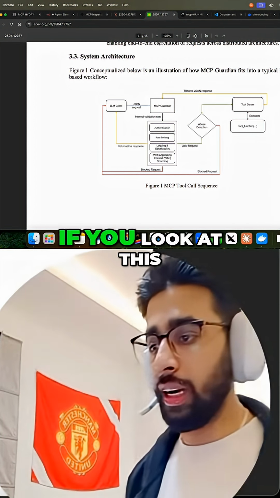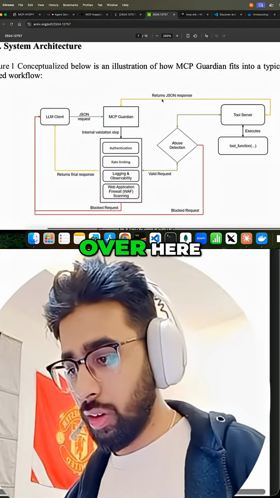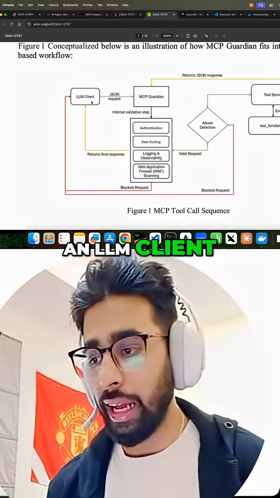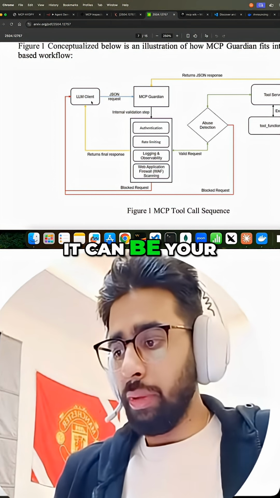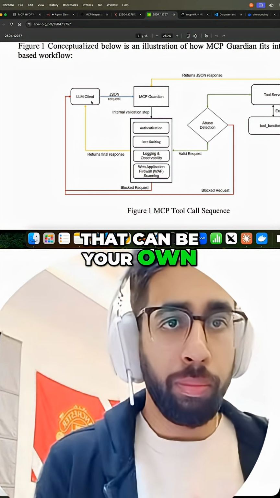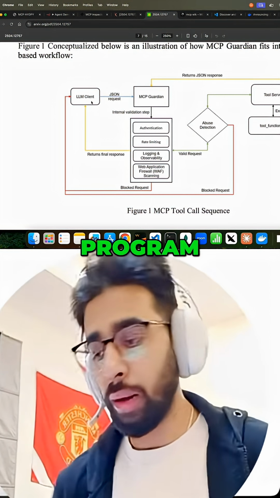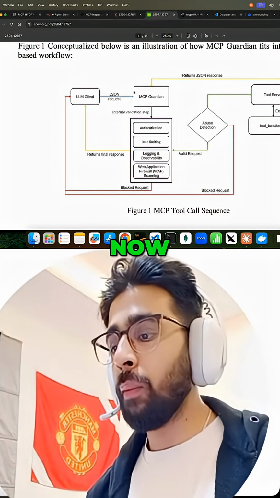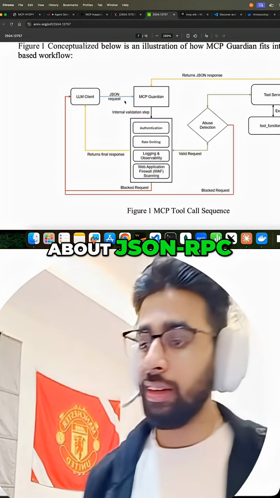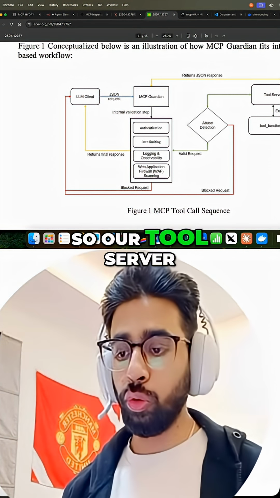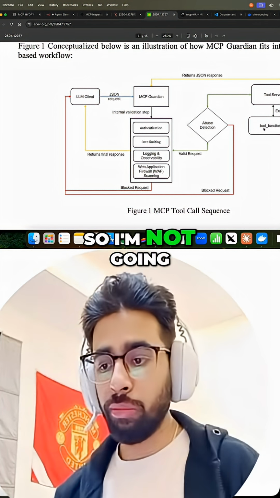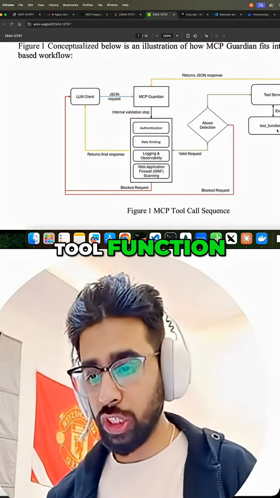System architecture, right? If you look at this, it says MCP tool call sequence. Let's say we have an LLM client. This client can be anything. It can be your agentic IDEs, Claude for Desktop, or your own MCP client, whatever. Now you send a JSON request, because you talked about JSON-RPC, right, to a tool server, and the tool will execute a lot of things at its end. I'm not going into that. So that acts through the tool function.